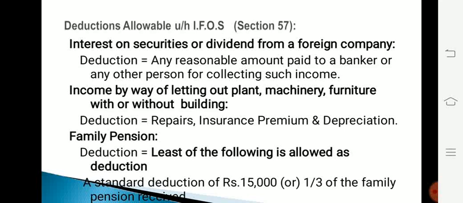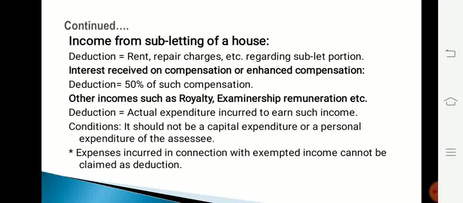The next income is family pension received. Deduction in this case is the least of the following. That is, a standard deduction of rupees 15,000 or 1/3 of the family pension received, whichever is less, is allowed as deduction. The next income is income from subletting of a house, and in this case rent, repair charges, etc. regarding the sublet portion of the house can be claimed as deduction.